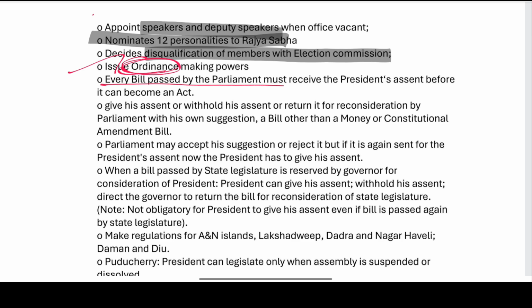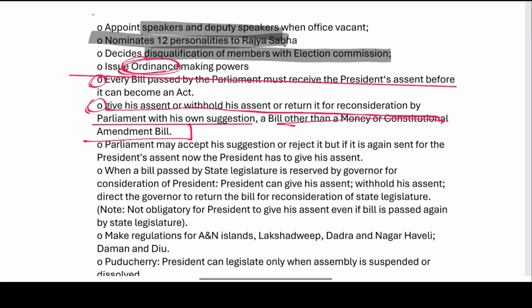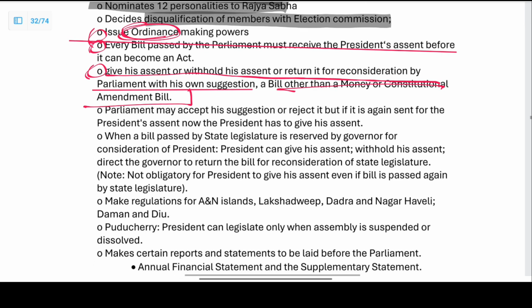Ordinances, right? Every bill passed by the Parliament becomes an Act only after receiving the assent of the President. He can give his assent, withhold his assent, or return the bill to the Parliament with his own suggestion, for a bill other than the money bill or the constitutional amendment bill. So the next 2 points are over, 3 points are over. Right. He can issue an ordinance. Ordinance making power, and he must give his assent, withhold his assent, or return the bill to the Parliament, except a money bill and a constitutional amendment bill.